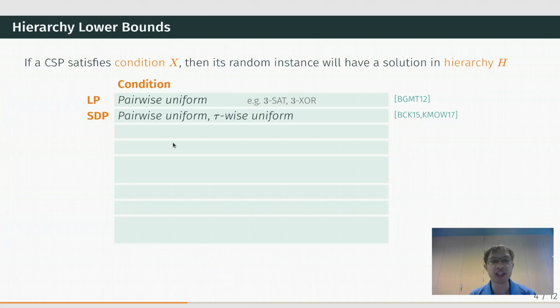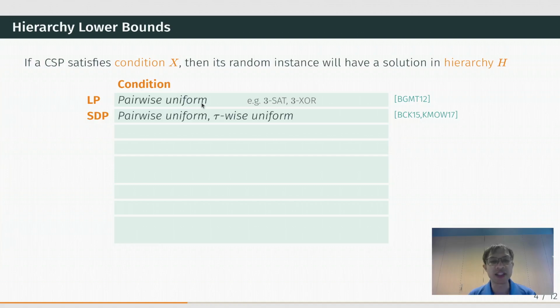Previous works have shown that if your CSP satisfies some condition X, then the random instances of this CSP will have no solution in a hierarchy H. Barak, Chan, and Kothari show that if your CSP is pairwise uniform, then your CSP will have lower bounds for the LP hierarchy.